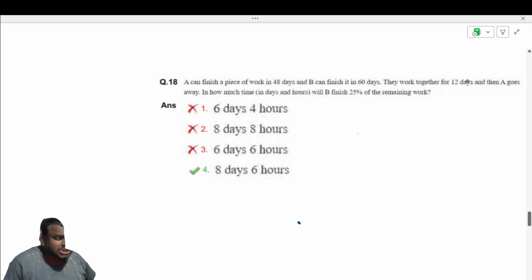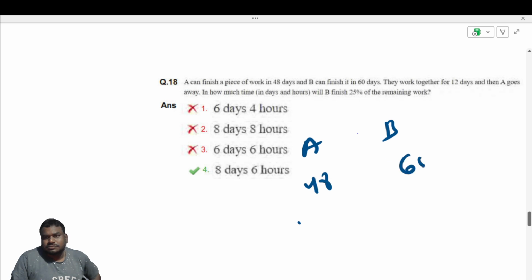Okay, the next question. A can finish a piece of work in 48 days and B can finish it in 60 days. They work together for 12 days and then A goes away. In how much time will B finish 25% of the remaining work, not the total work? So simple question only. So 60, the larger number, into 1 is 60.